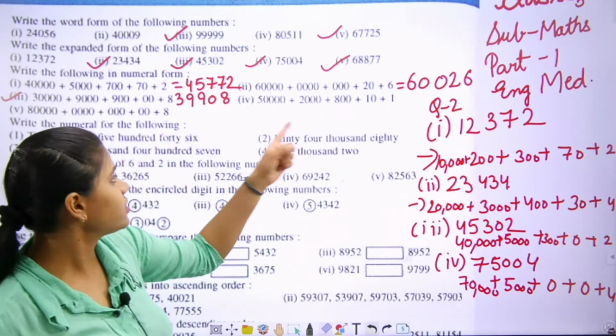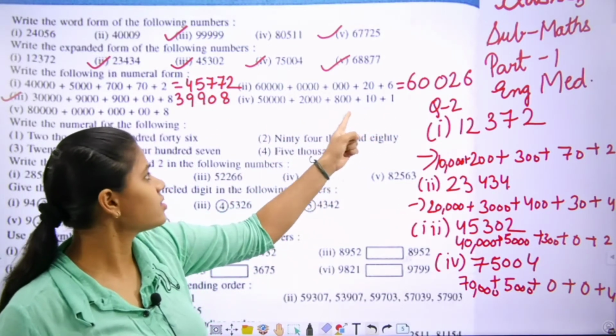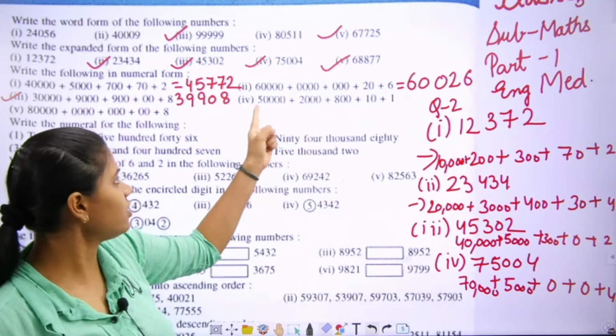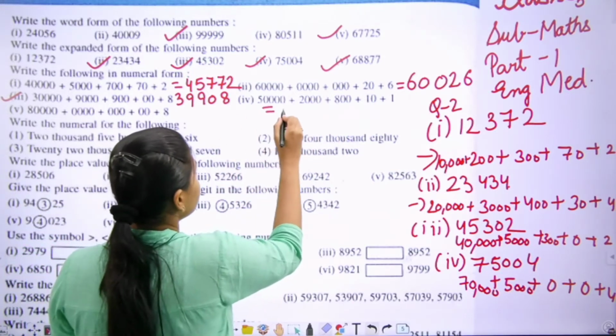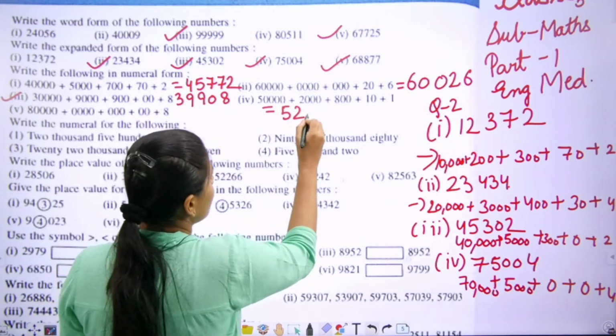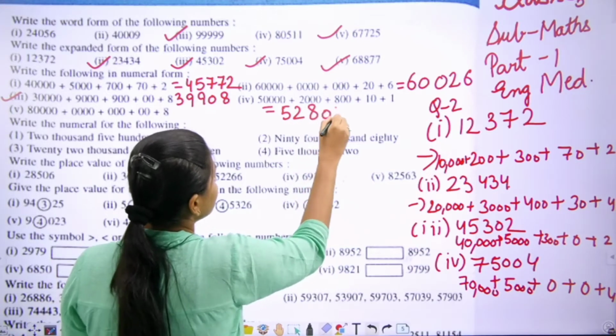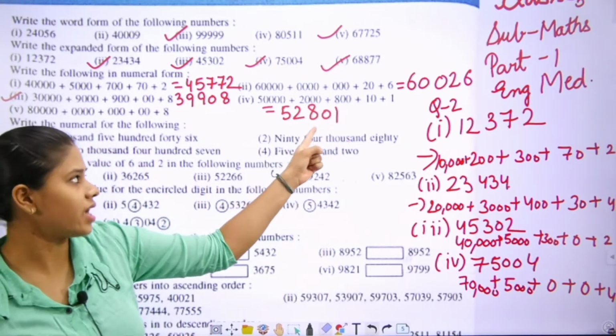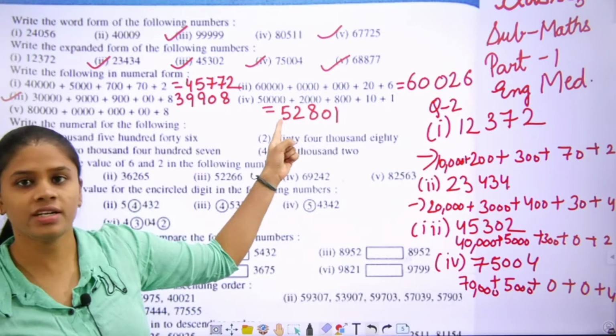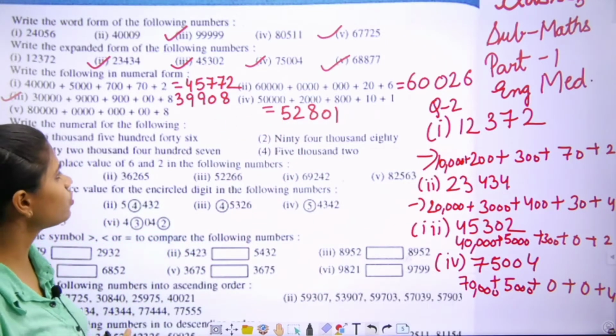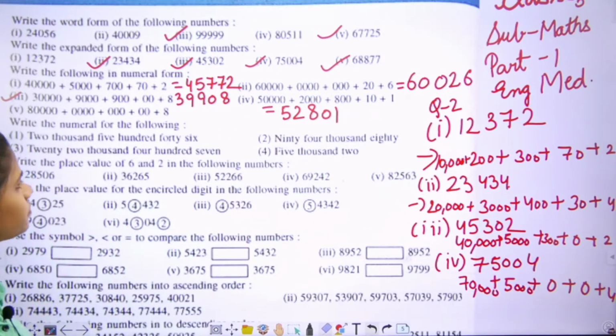Next, this is ones, tens, hundred, thousand, 10,000. We will write 52,801. Ones, tens, hundred, thousand, 10,000. Understand, students? Move to the next one. Write the numeral for the following.